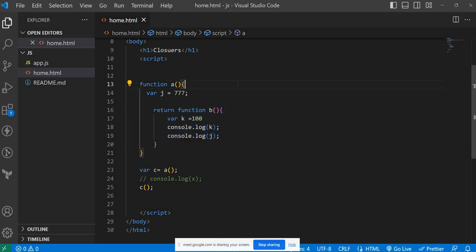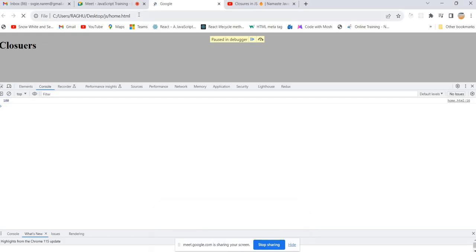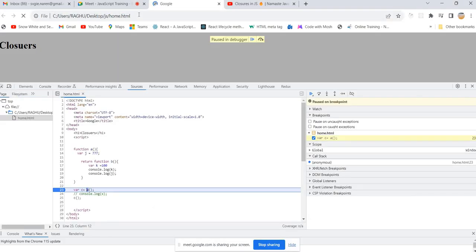Function A is lexically inside the global scope. So whenever this inner function is trying to access a variable or a function from its lexical parent, at that time it will form a closure. Now observe carefully. I'm just going to execute step by step. Now you will see the closure.